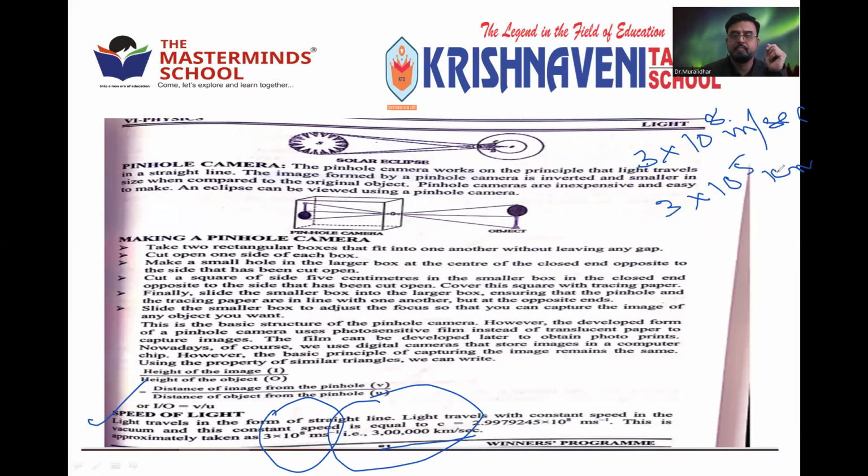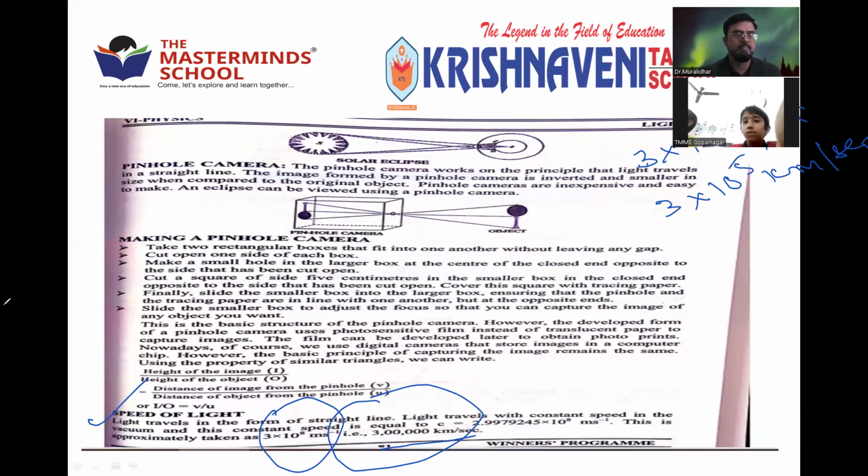This is the speed of light in vacuum, the fastest. That is the reason sunlight reaches our earth within 8 minutes only. Very fast. Through vacuum also it reaches our earth. This is about the speed of light, 3 into 10 power 8. Right?